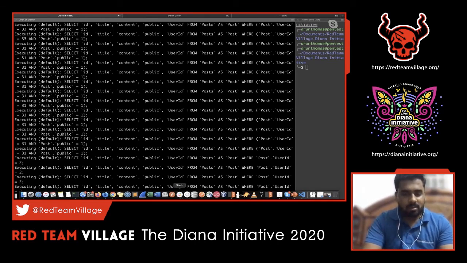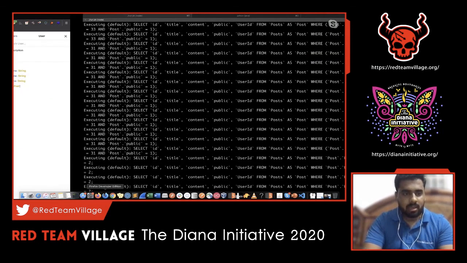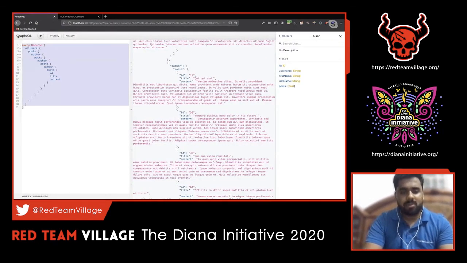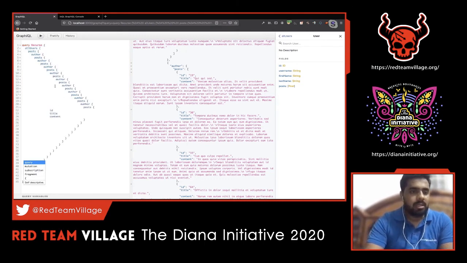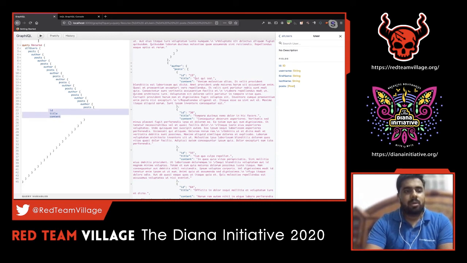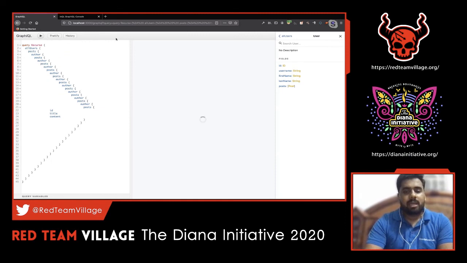So let's try this in the console itself. You can pretty much use the same thing in your Burp Suite as well. Let me send it here. It's the same thing I did, nothing different. I just added a few more post and author references in a nested structure, and I'm trying to pull out ID, title and content. Now let's send this particular value, and it started processing.